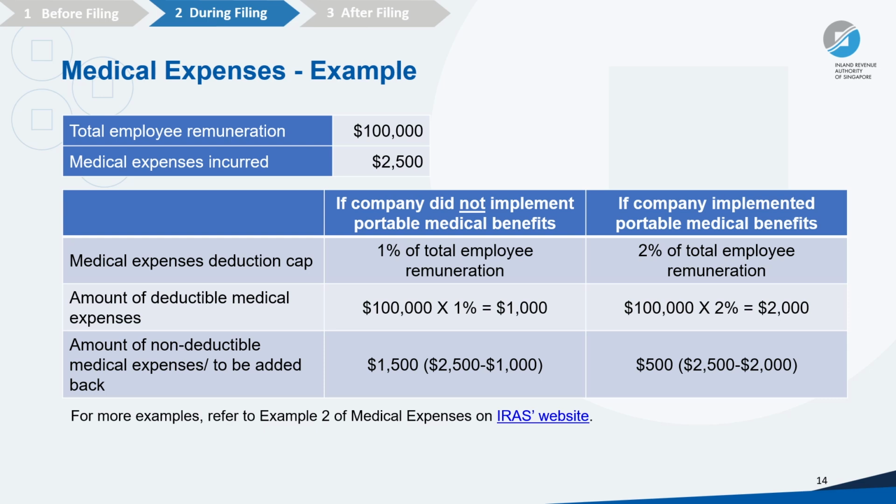Hence, the amount on non-deductible expenses will be $1,500, which is $2,500 minus $1,000. Under the 2% cap, the amount of deductible expenses is $2,000. Hence, the amount on non-deductible expenses will only be $500, which is $2,500 minus $2,000.